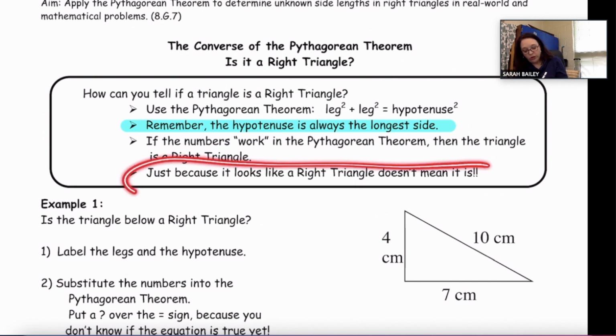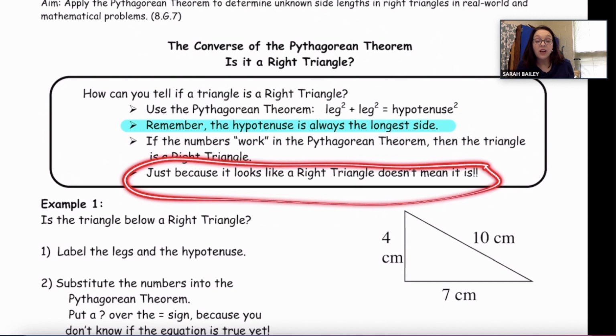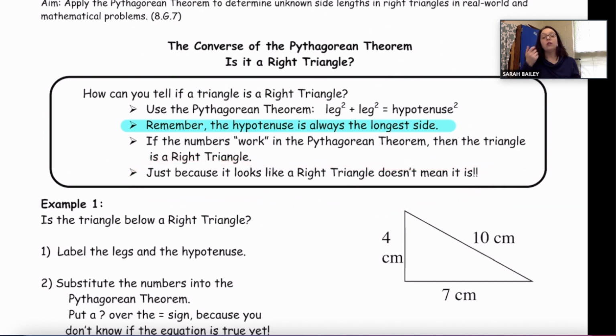And most important, just because a triangle looks like a right triangle does not mean that it is. Remember that a right triangle is one that has a right angle. Right angles measure exactly 90 degrees. Is your eye good enough at determining whether this angle is a right angle? It could measure 89.9 degrees, which would mean it is not a right triangle, but it might look like a right triangle to our eye. So we can't just look at it and assume it's a right triangle.